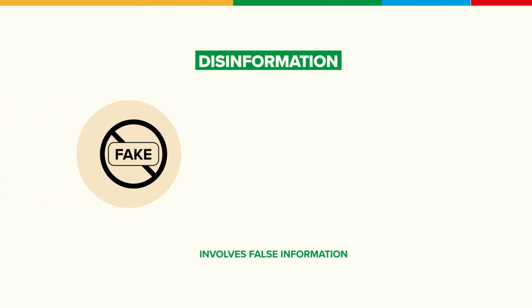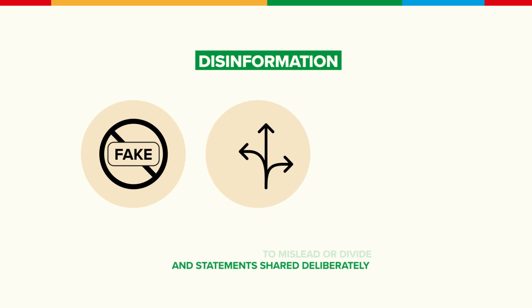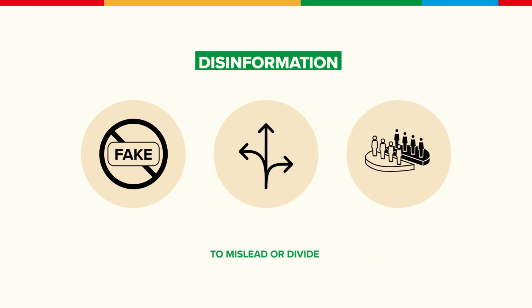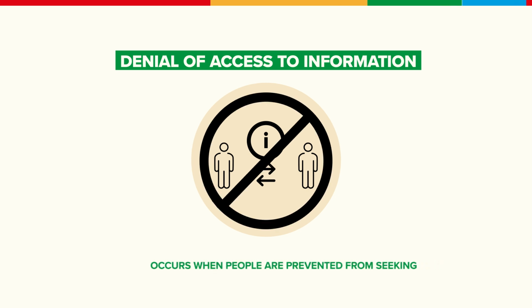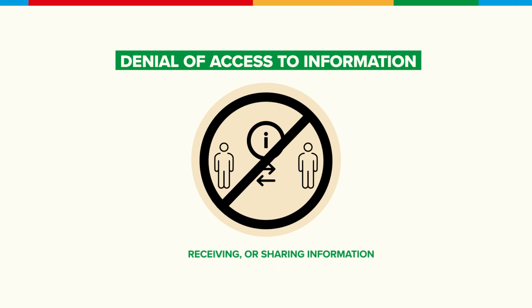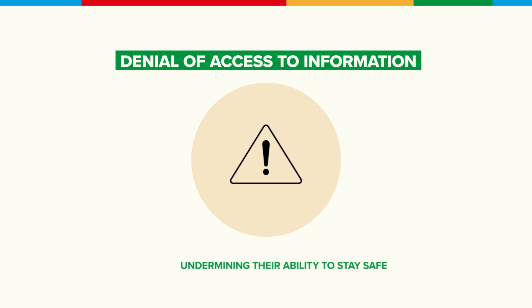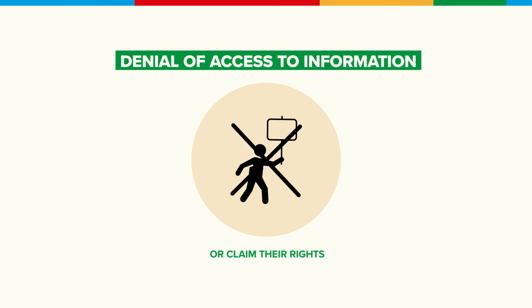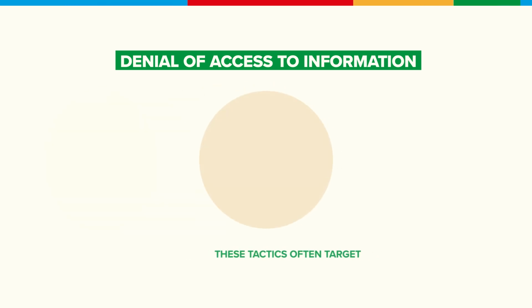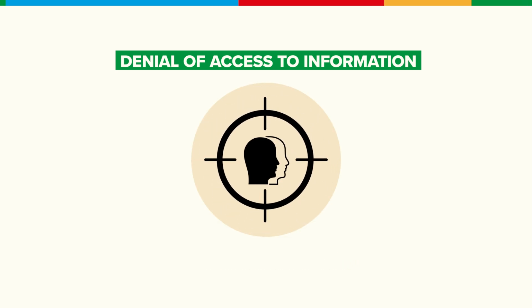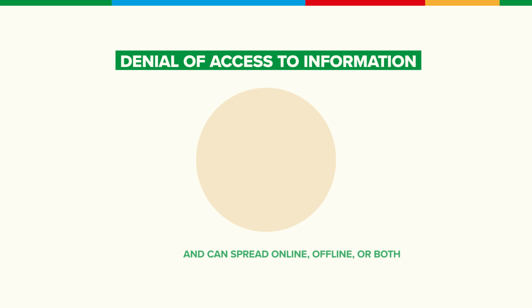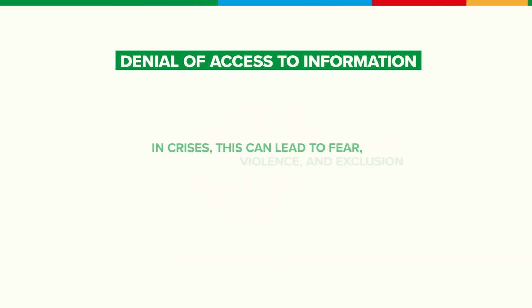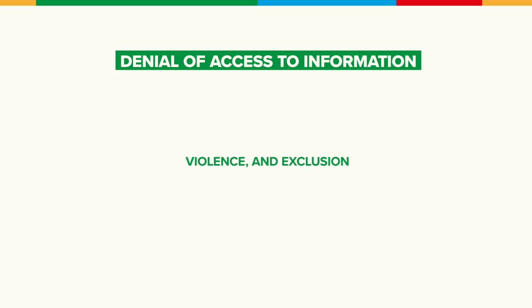Disinformation involves false information and statements shared deliberately to mislead or divide. Denial of access to information occurs when people are prevented from seeking, receiving, or sharing information, undermining their ability to stay safe or claim their rights. These tactics often target specific groups based on ethnicity, gender, disability, religion, or political views and can spread online, offline, or both. In crises, this can lead to fear, violence, and exclusion.